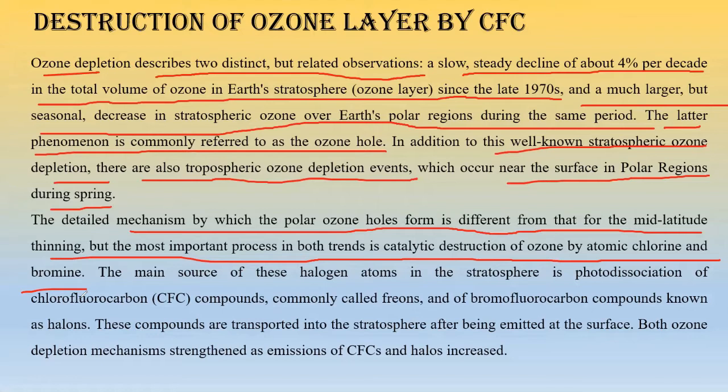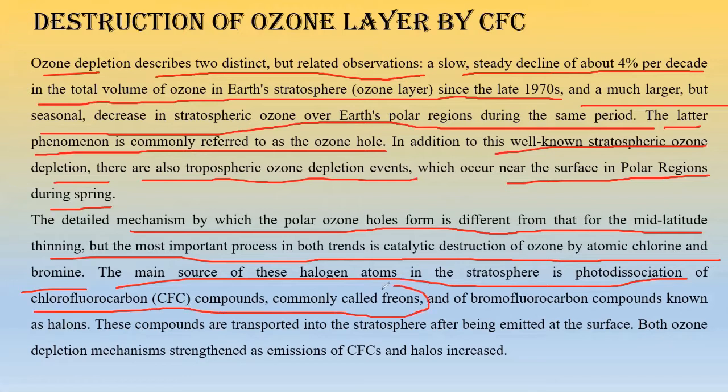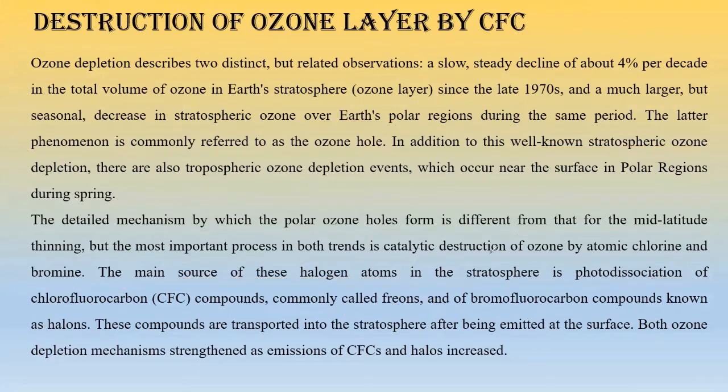Okay, the main source of these halogen atoms in the atmosphere is nothing but the photodissociation of chlorofluorocarbon compounds, which are commonly called freons. Now we know about this particular term freon, and the bromofluorocarbon compounds, which are called halons. So we are having two friends, not friends, basically they are enemies, right?